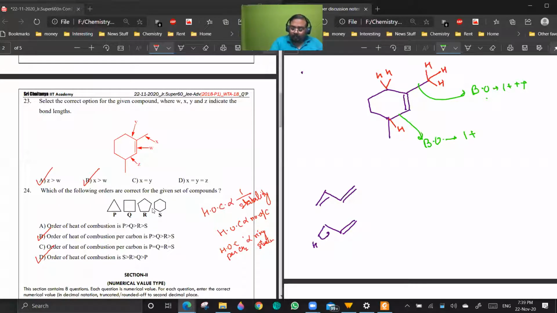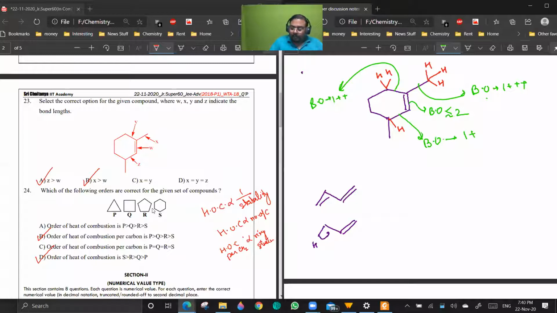And this bond will have bond order 1 plus plus. I'm just saying 1 plus plus plus is a higher value than 1 plus plus, which is higher than 1 plus. Are you getting the point? Now, this one has bond order slightly less than 2 because of hyperconjugation.